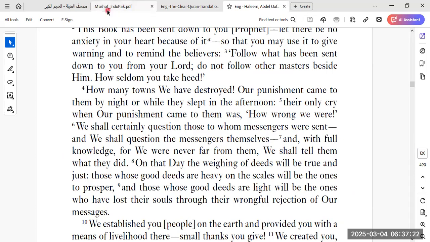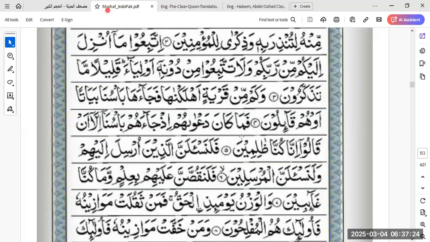All right. So in the same way, the other ayat is just like this. فَلَنَقُصَّنَّ. قَصَّ يَقُصُّ, what is the meaning of قَصَّ يَقُصُّ? It means to narrate, right? To narrate a story or to narrate something. Now you see again, فَلَنَقُصَّنَّ. So again, the noon of emphasis and lam of emphasis, right? فَلَنَقُصَّنَّ عَلَيْهِمْ بِعِلْمٍ وَمَا كُنَّا غَائِبِينَ. So again, kana is coming here. All right, kunna and ghaibin.